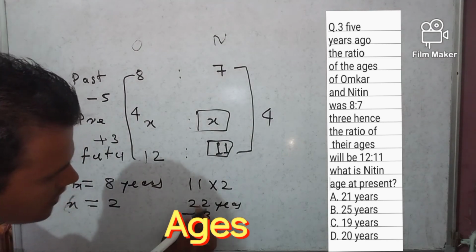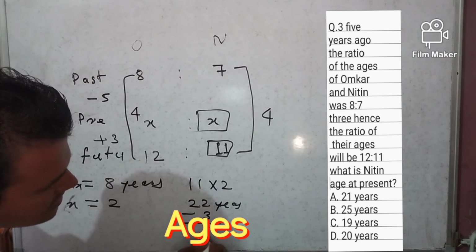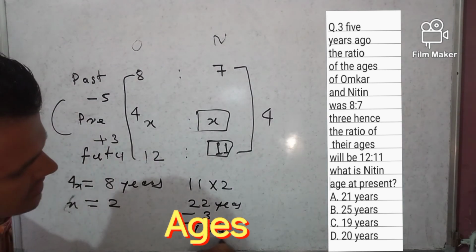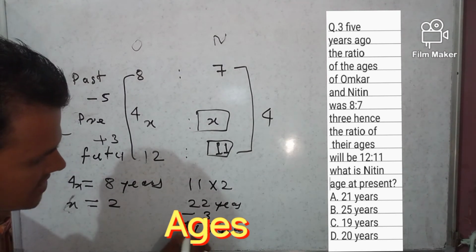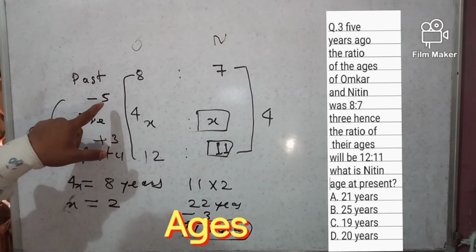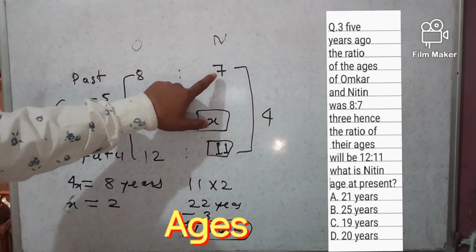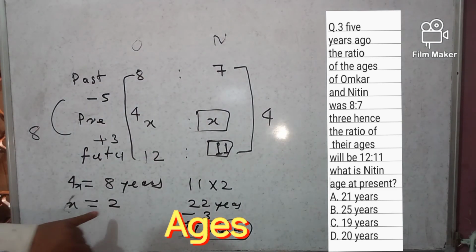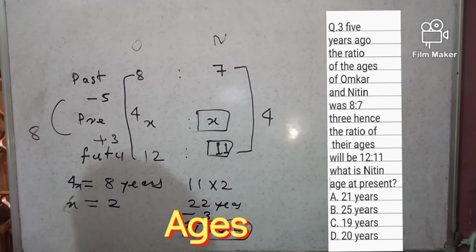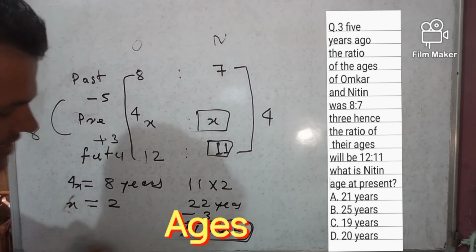So 22 minus 3 is 19 years. The present age will be 19 years. We can check from here. 5 years ago, Nitin's ratio was 7. 7 into 2 will be 14, which is 5 years ago, so we add 5. So 14 plus 5 is 19 years, right?